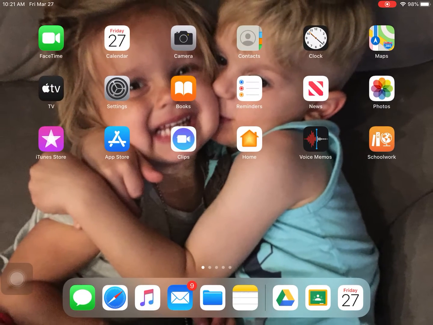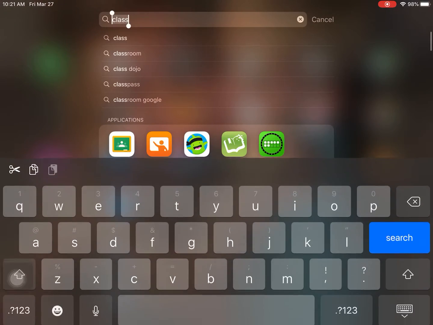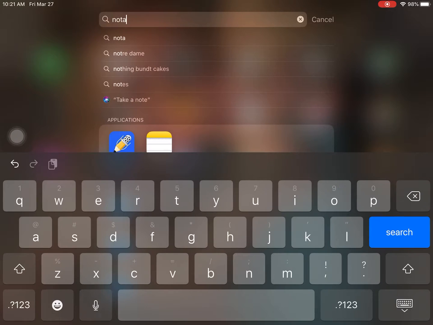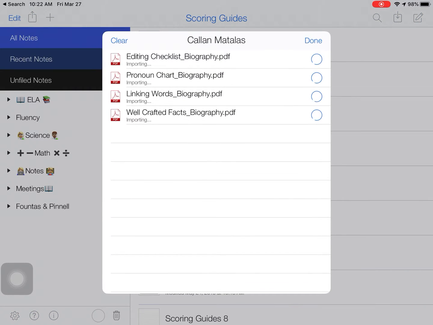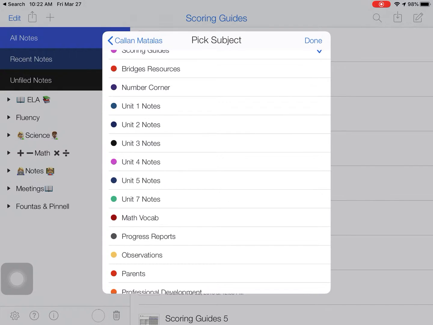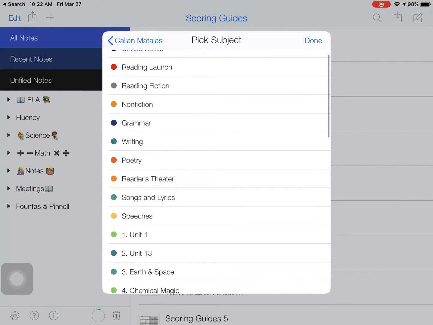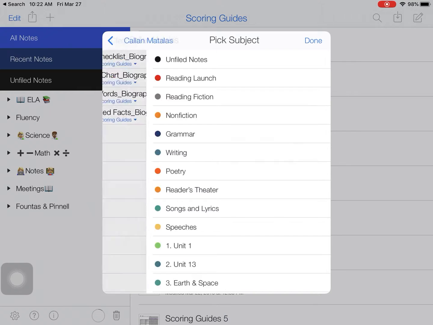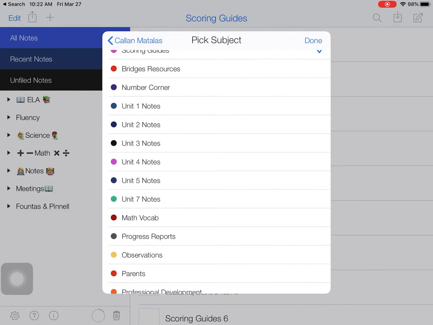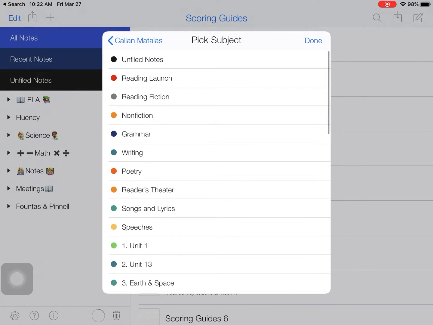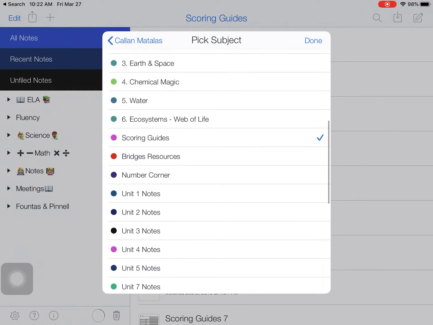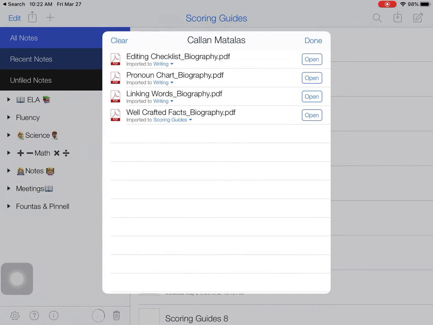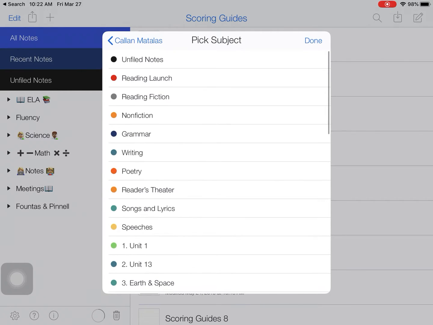So you're going to go to your home screen and you're going to find Notability. So I'm just going to search mine because I haven't used it in a while. And I haven't put these in an organized place yet, but see, here they go. They all want to come in. So I'm going to organize them. Remember, I have a lot more subjects than you do, but I'm going to put these in writing because they're all for writing, right? So you can go ahead and organize yours if you'd like as well. If you don't want to, you don't have to. We can do it when we get back to school, something to keep us organized.